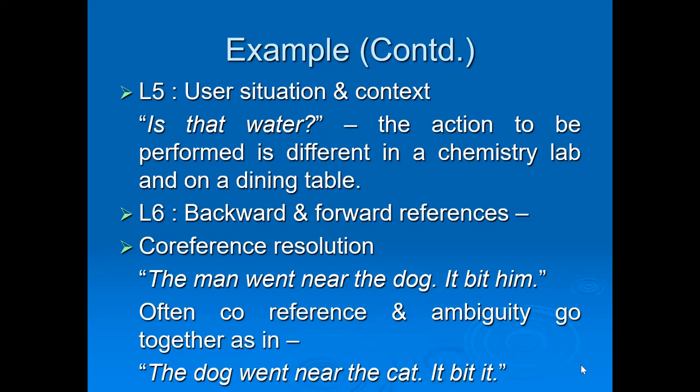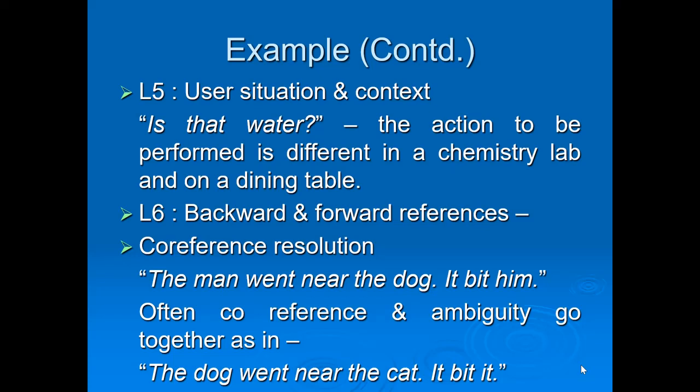For that we need to check the forward or backward sentences. Here the backward reference was man, so "him" refers to the man and "it" refers to the dog. This is known as co-reference resolution. By considering the backward and forward references, we get the meaning of a particular sentence.